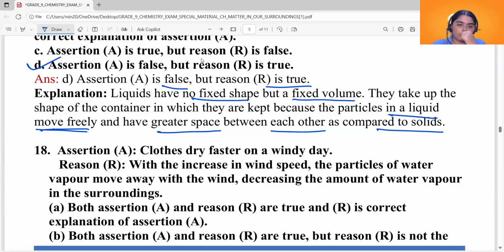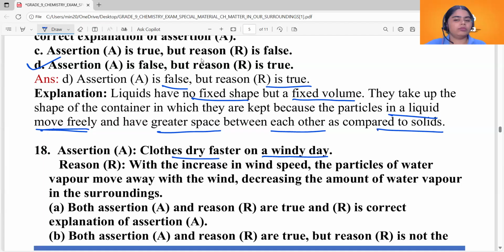Now see the 18th question. Assertion is clothes dry faster on a windy day. And reason is with the increase in wind speed, the particles of water vapor move away with the wind, decreasing the amount of water vapor in the surroundings. What is the assertion? Clothes dry faster on a windy day.